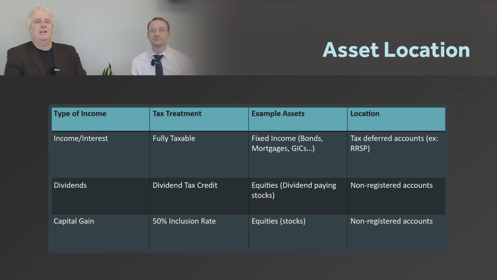That's the income that's added in. It's all fully taxable at that rate. You may want to look at some other options. You may want to look at the dividends, which have a dividend tax credit, so you're not paying as much. You're already getting some of that back, so you're not showing the government as much.